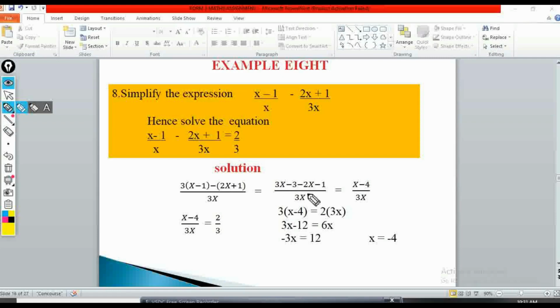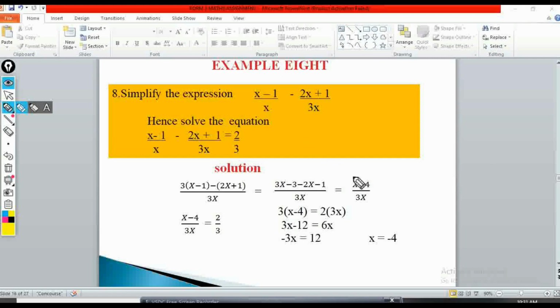So we'll have 3x minus 2x, which is x, and then negative 3 minus 1, which is minus 4. The denominator remains 3x. So we have simplified it to x minus 4 over 3x.